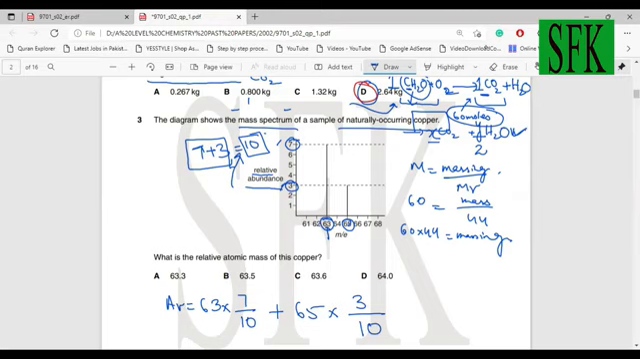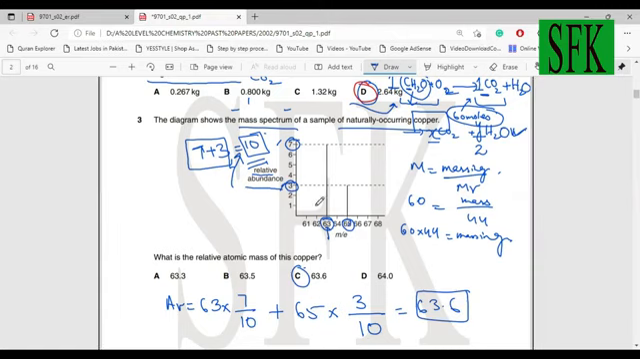Why did I get 10? Again, the reason is the same. And so the answer to this is going to be 63.6, and that's your final answer, option C. Moving on to the next question now.